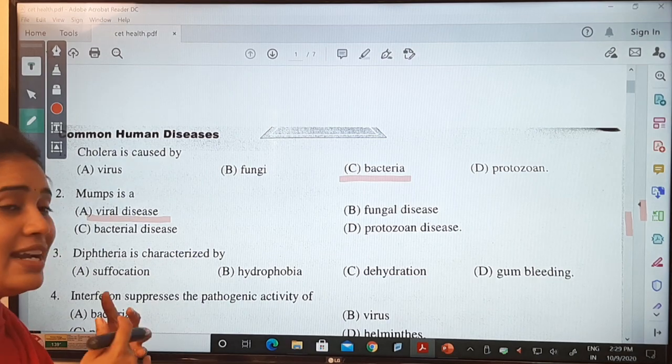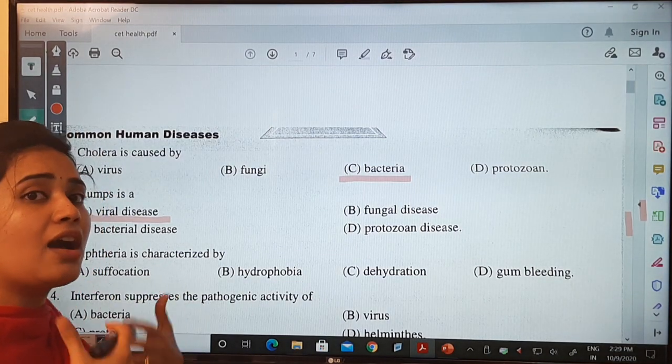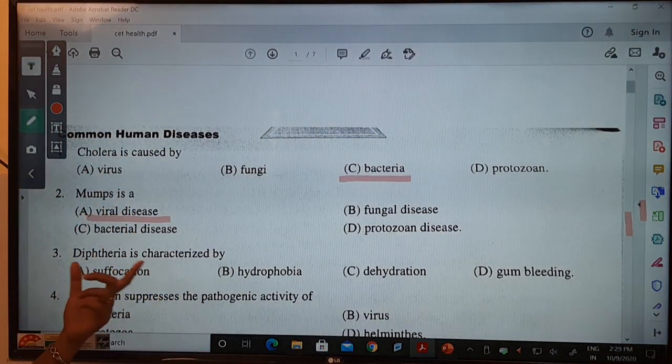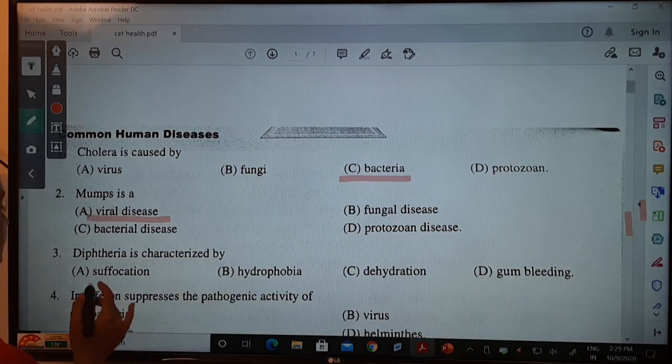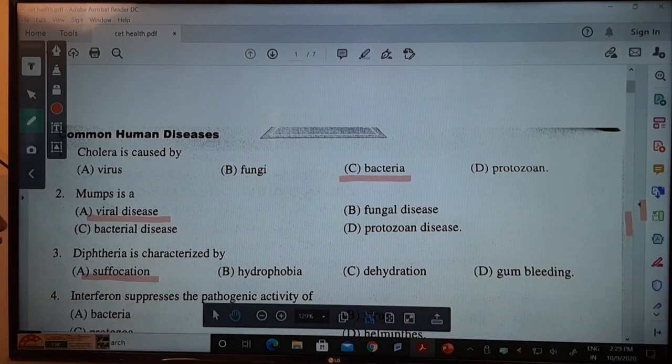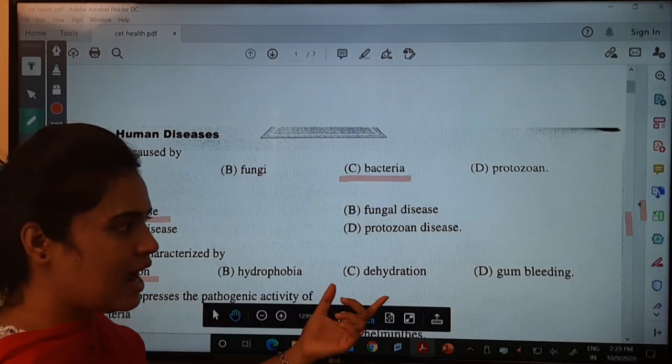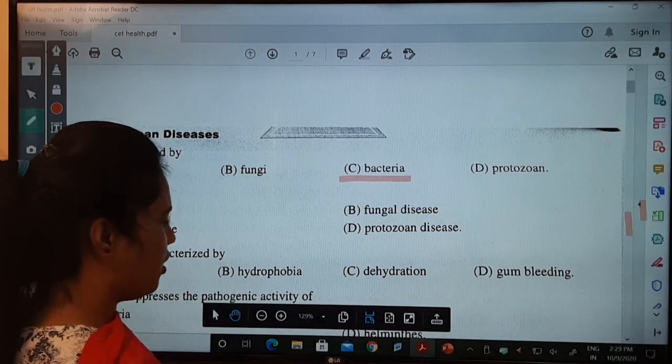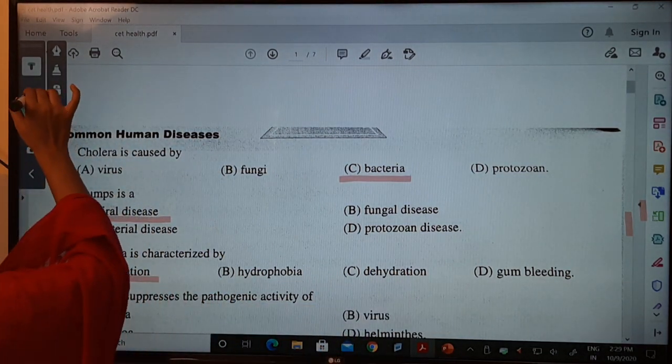As a result, it creates suffocation and people can't breathe. So one of the characteristics of diphtheria is suffocation, not hydrophobia, not dehydration, and not gum bleeding. Okay, next see here.